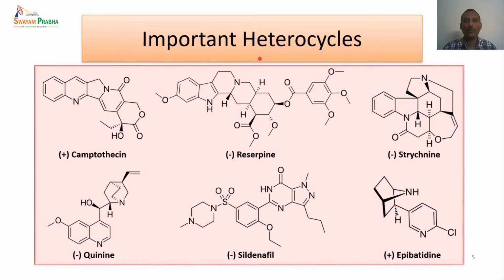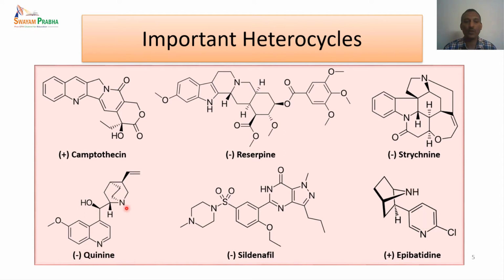Let us look at some of the important heterocycles. The first one is camptothecin. This has nitrogen and oxygen heterocycles present in this particular compound. And in the case of the alkaloid reserpine, we have nitrogen heterocycles present in this compound. And strychnine is another alkaloid. Here also we have nitrogen heterocycle, oxygen heterocycles are present. In the case of epibatidine, again we have a nitrogen heterocycle.